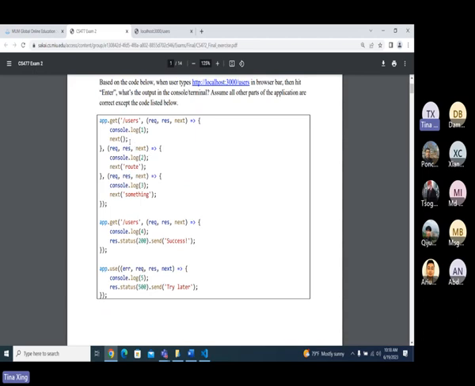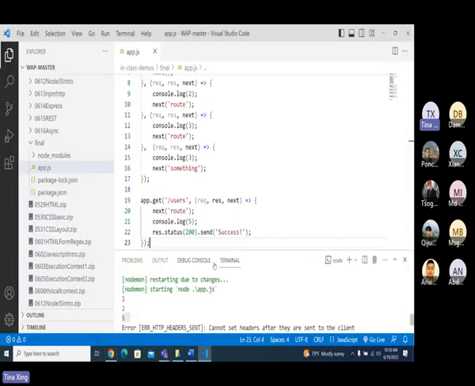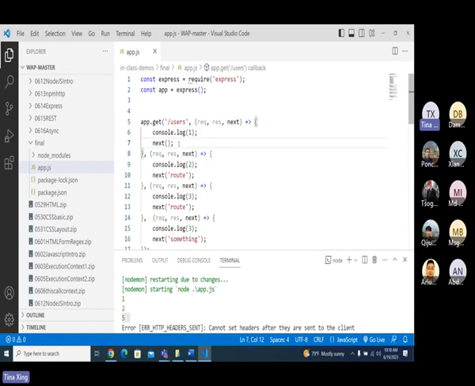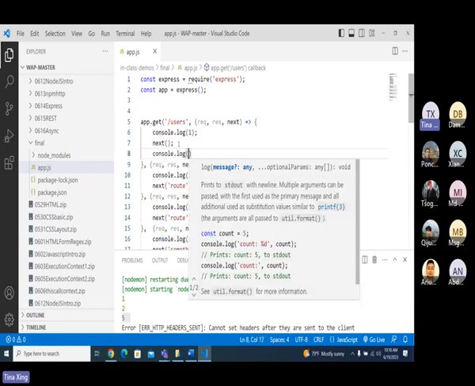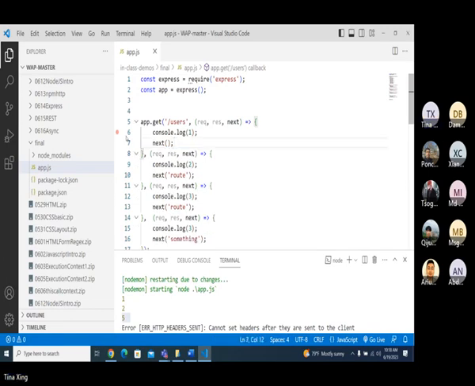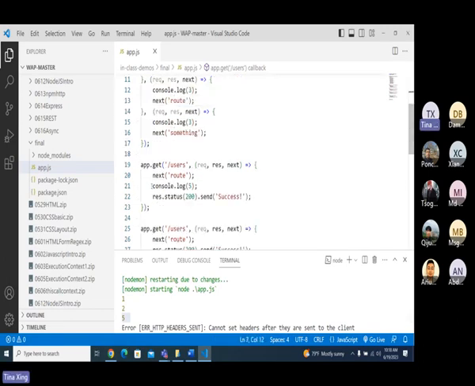And after next, there's no console log. Suppose after the next stage I have a console log, right? There's no, okay? If you're interested, you can take a look at it by yourself, which means I don't have a console log after next. And there's no case where I want to have next route here and have a response here. Normally, when we respond, we want a response, right? We want the next and response, okay?